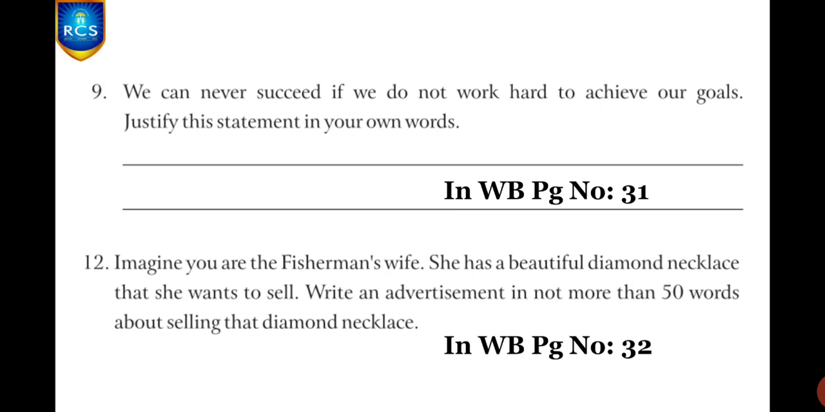And next, 12th question. Imagine you are the fisherman's wife. She has a beautiful diamond necklace that she wants to sell. Write an advertisement in more than 50 words about selling that diamond necklace. Children, in workbook page number 32, 12th question. Imagine you are the fisherman's wife, and you have a beautiful diamond necklace with you and you want to sell it. So you have to write an advertisement describing that diamond necklace in more than 50 words.